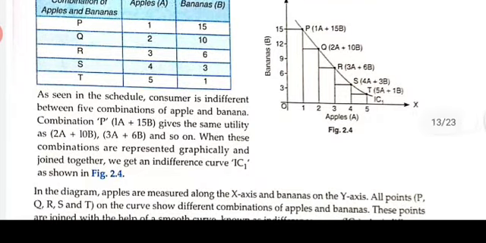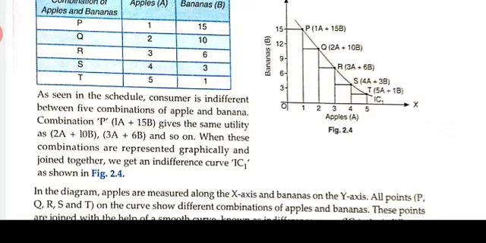As seen in the schedule, the consumer is indifferent between 5 combinations of apple and banana. Suppose we are talking about combination P: 1 unit of apple and 15 units of banana gives the same level of satisfaction as 2 units of apple and 10 units of banana, and 3 units of apple and 6 units of banana in combination R, and so on.